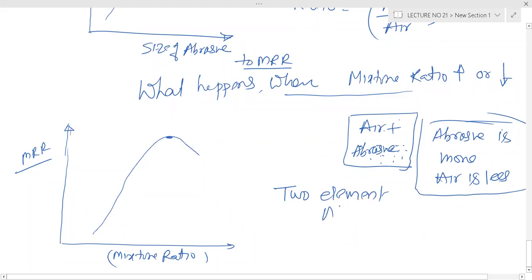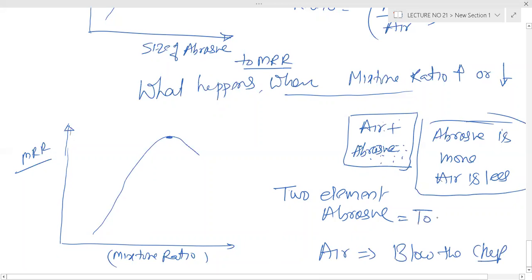One is abrasive and the other is your air, that is used to blow the chip, the microchip, and this is to make the fracture, to make the impact of fracture. If air is not there,